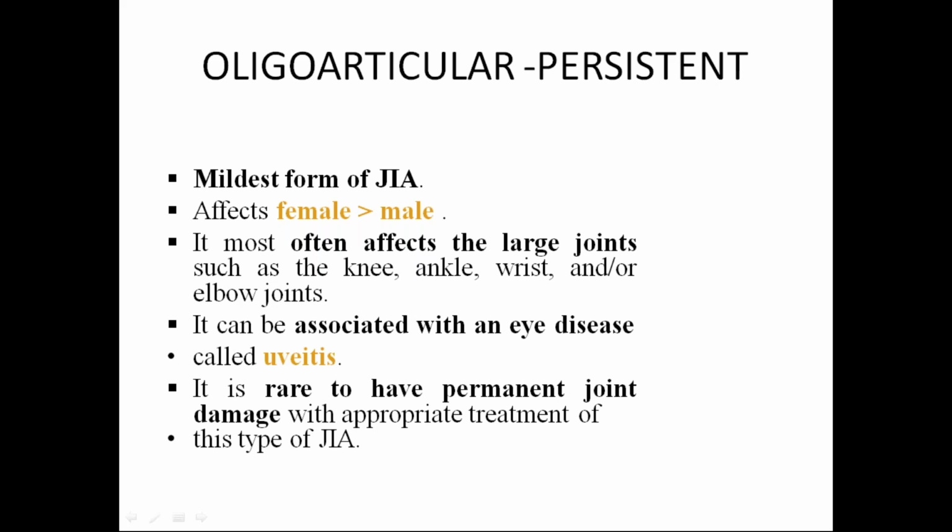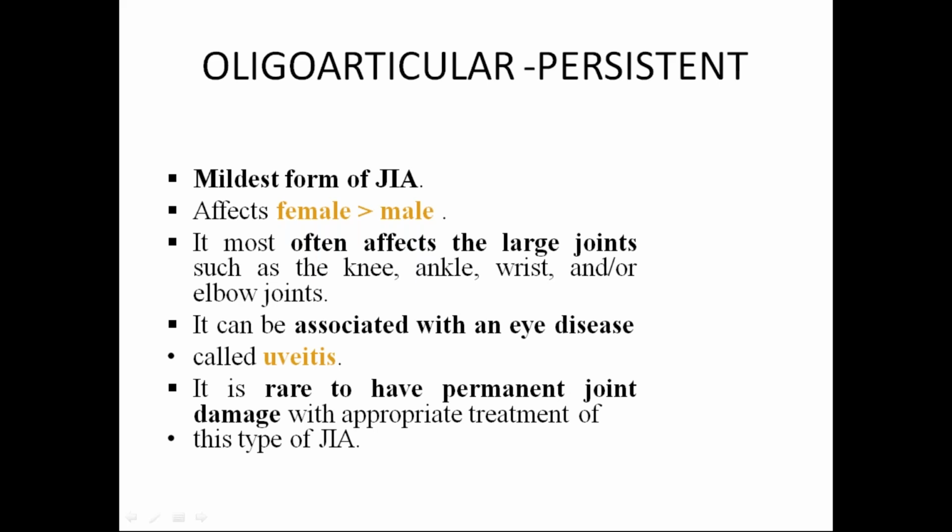It can even be associated with the eye disease called uveitis, that is the extra-articular manifestation one should know, to evaluate with periodic screening through slit lamp examination. And one more thing: isolated involvement of the hip is almost never a presenting sign and usually suggests enthesitis related arthritis. So hip is also a large joint, that is a question you may be asked, but the commonly affected joints are knee and ankle. 1 to 4 joints are involved, but if at all one joint is involved, the knee joint is the most common.